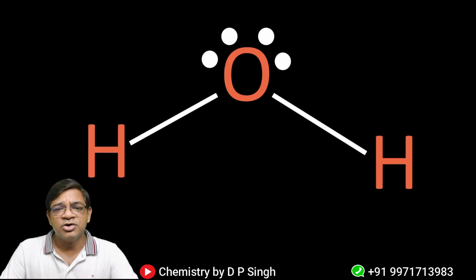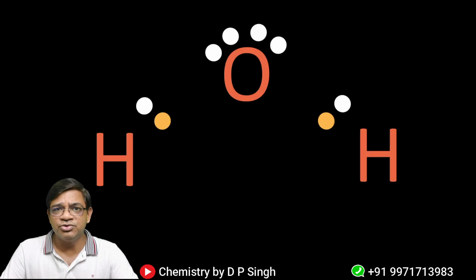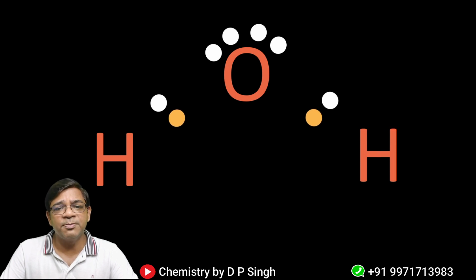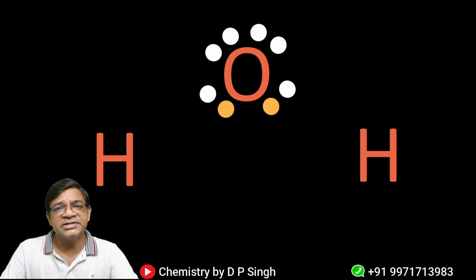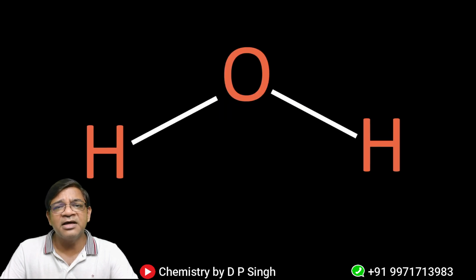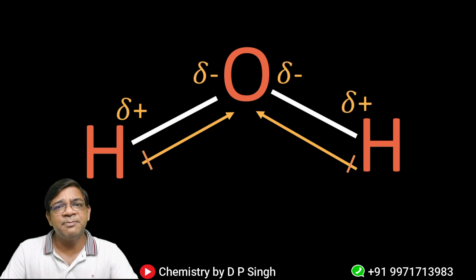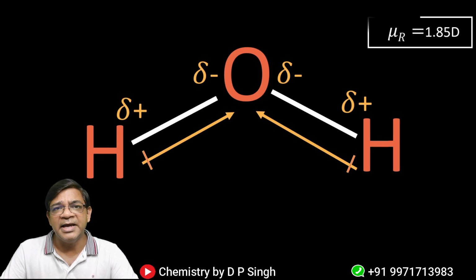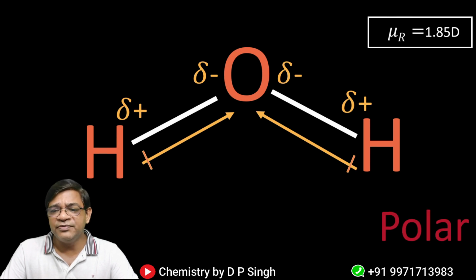Let's move again towards another molecule. This is the water molecule. Again, let us see what happens with H2O. You know that oxygen is more electronegative than hydrogen. It will again try to take the shared electron pair towards itself. As soon as it does, it will again develop partial negative and partial positive charge. This shows that it is a charged molecule, and its resultant dipole moment is 1.85 Debye. It means it is a polar molecule. So if it is a polar molecule, it will be deflected towards the charged comb.